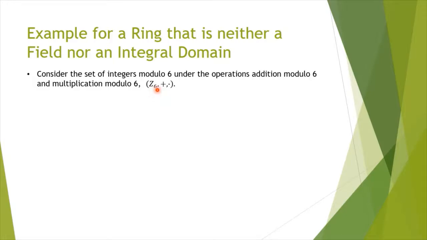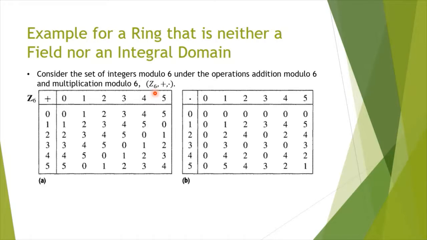But let us verify that Z6 has a multiplicative inverse for all elements. The Cayley table for addition for Z6 is given here, and for multiplication is given here. You may note that 1 is the multiplicative identity, that is, the unity of this ring Z6.